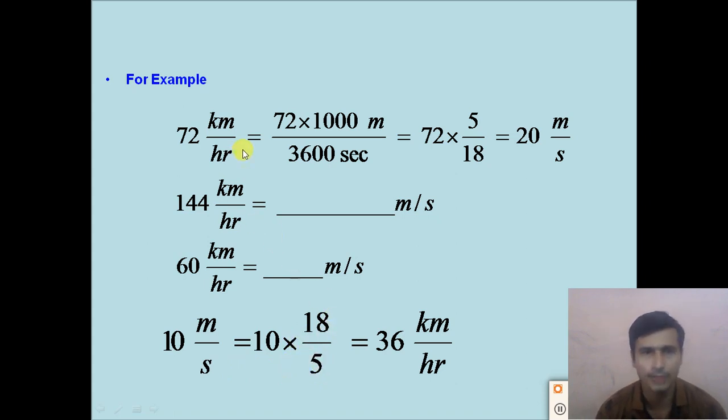From kilometer per hour to meter per second, we multiply by 5 by 18, right? So 10 meter per second is equal to 10 multiplied by 18 by 5 kilometer per hour. We get the answer 36 kilometer per hour. So dear students, 10 meter per second is equal to 36 kilometer per hour, right?